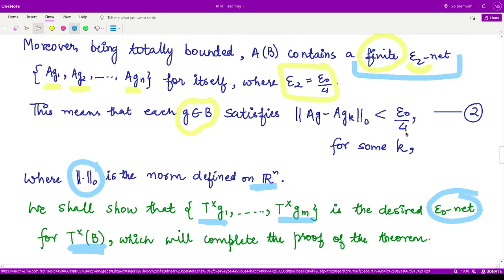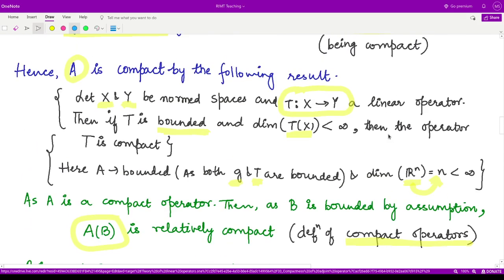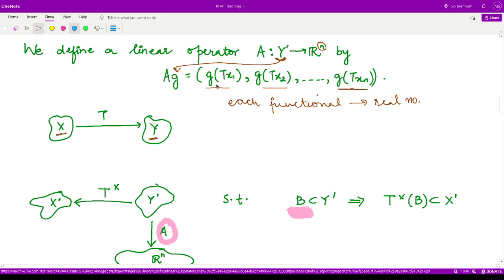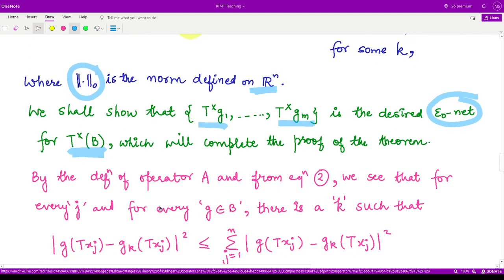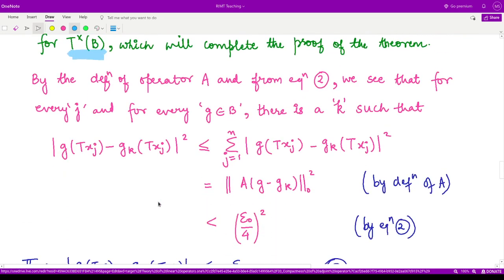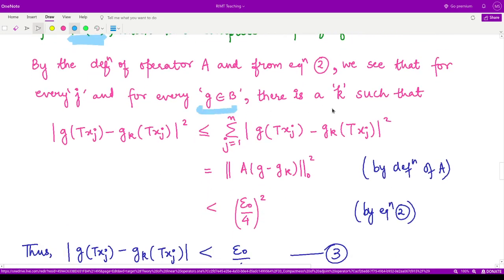Using this result, and because we have defined AG like this, G of T of x1, G of T of x2 up to G of T of xn, therefore we see that for every j and for every G belonging to B, there is some k such that whenever we take the modulus square of G of T of xj minus Gk of T of xj, this is less than or equal to the summation j varying from 1 to n of G of T of xj minus Gk of T of xj.